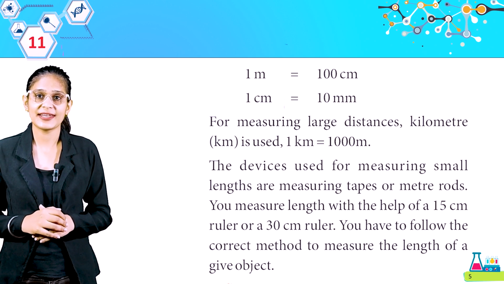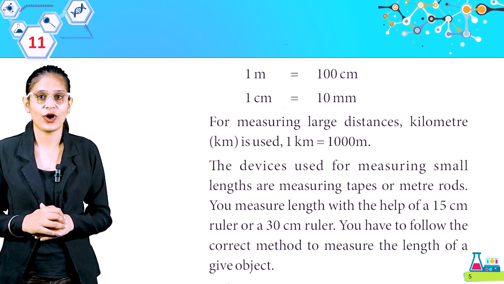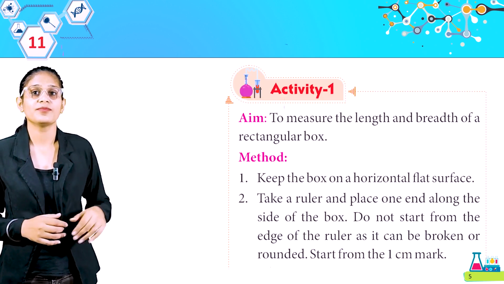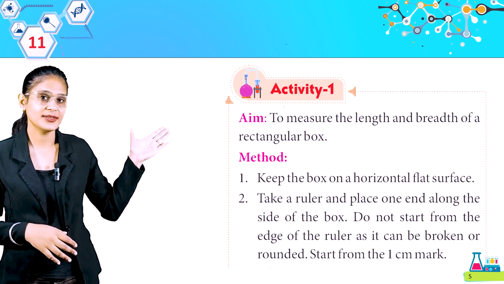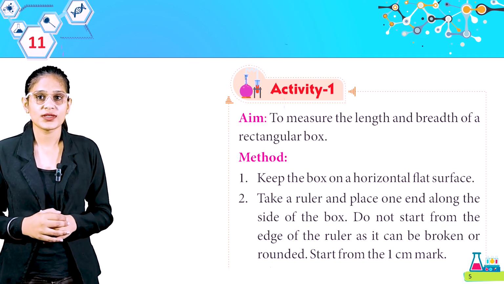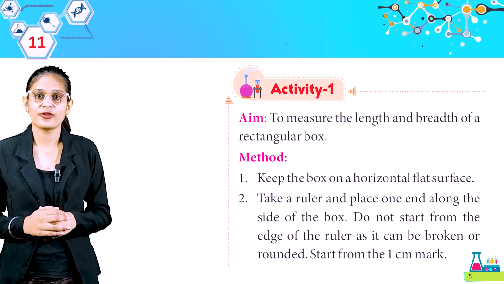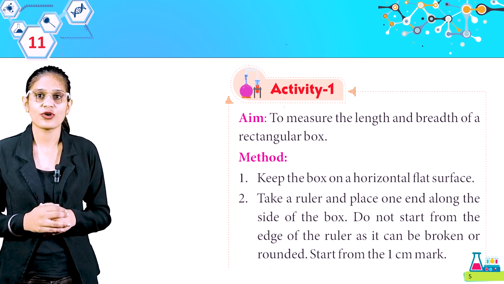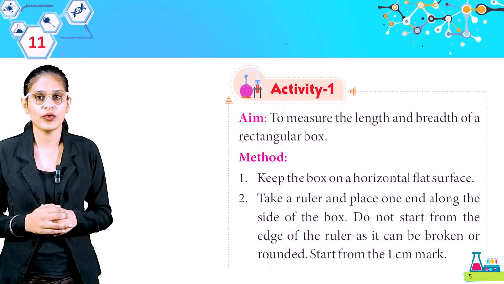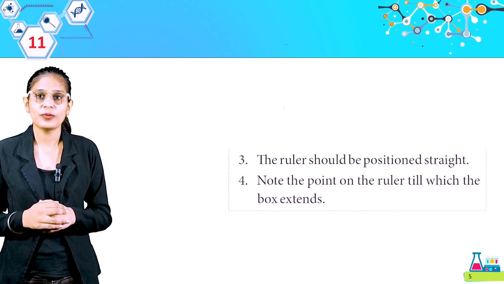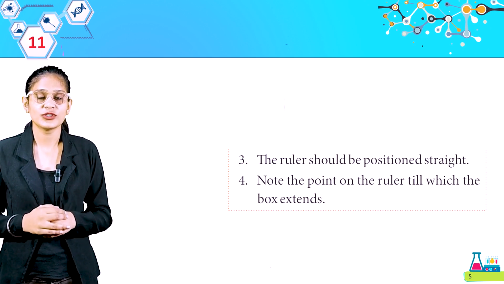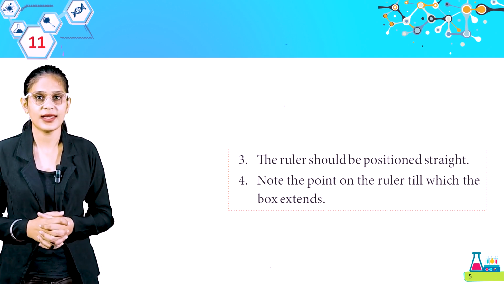You have to follow the correct method to measure the length of a given object. Activity 1. Aim: to measure the length and breadth of a rectangular box. Method. Keep the box on a horizontal flat surface. Take a ruler and place one end along the side of the box. Do not start from the edge of the ruler as it can be broken or rounded. Start from the 1 centimeter mark. The ruler should be positioned straight. Note the point on the ruler till which the box extends. Get it, students? So that's how you can measure the length of a box.